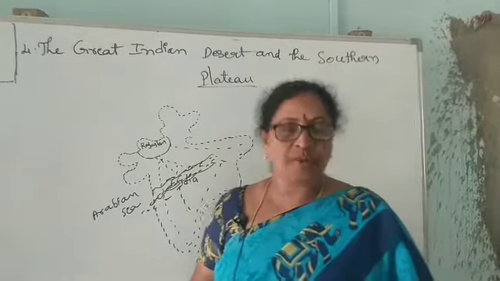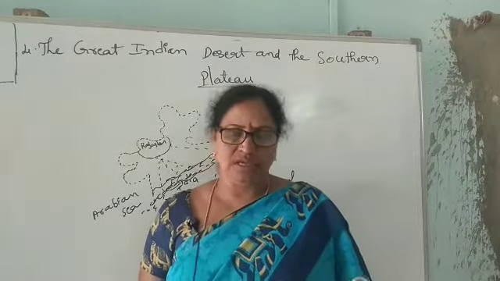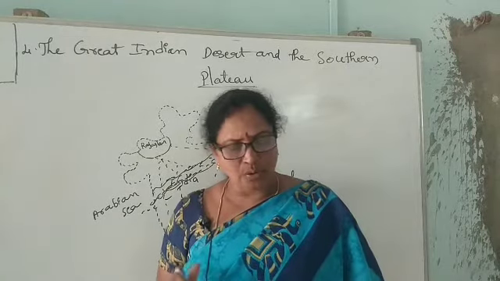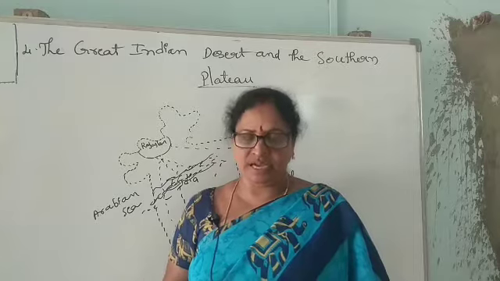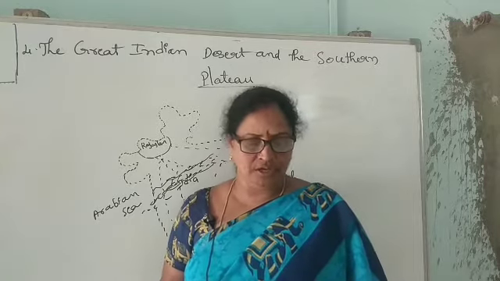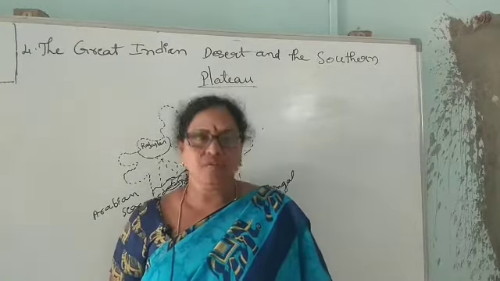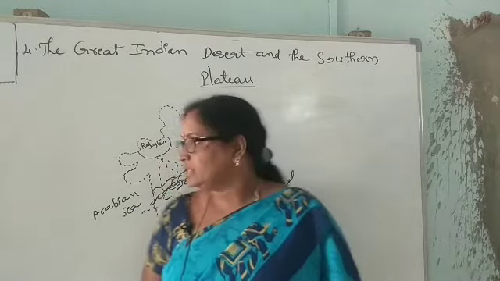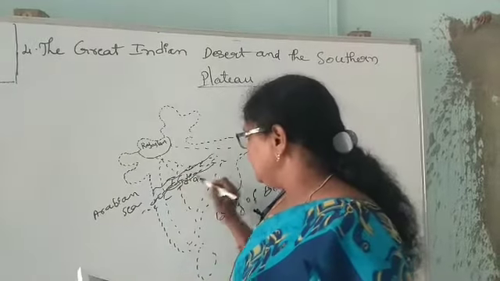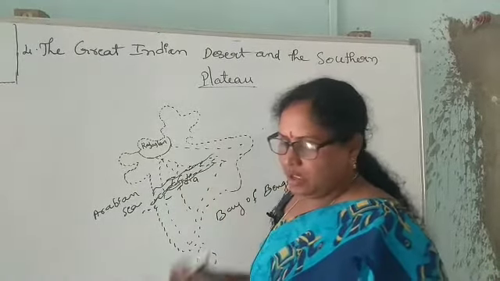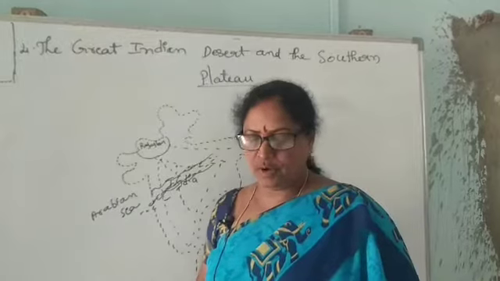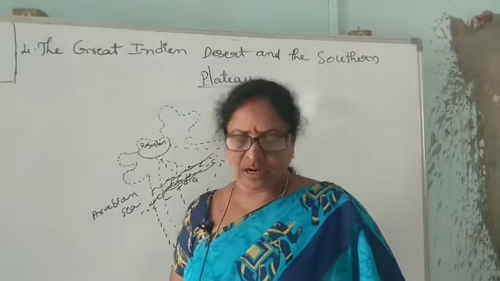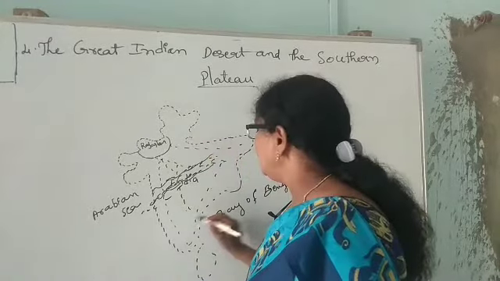Most of the people in the Plateau region are farmers. The black soil is good for cotton and oilseeds. Groundnut, rice, sugarcane, wheat, etc. are also grown here. There are thick forests in the northeastern part of the Plateau and in the Western Ghats.